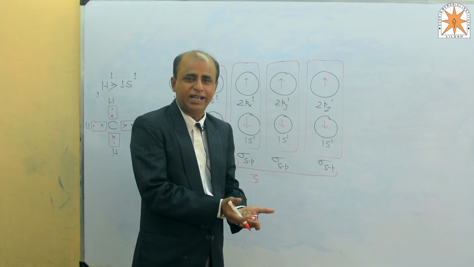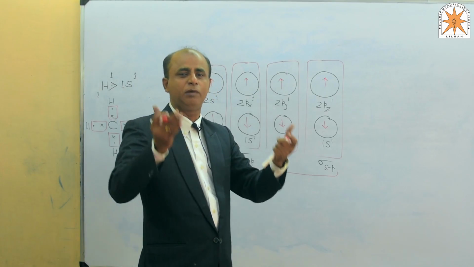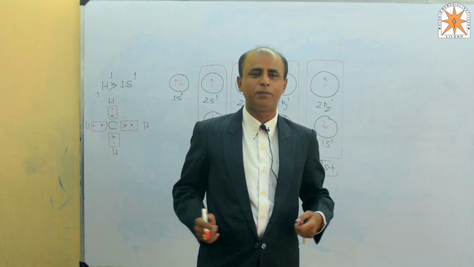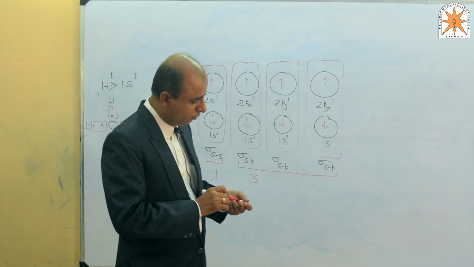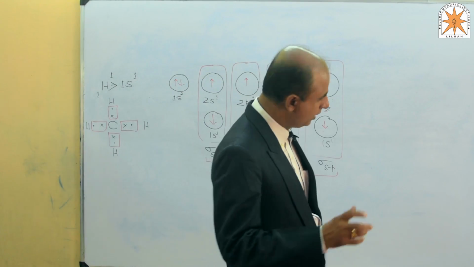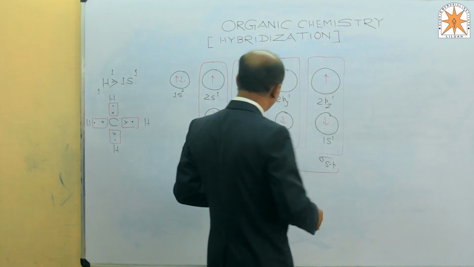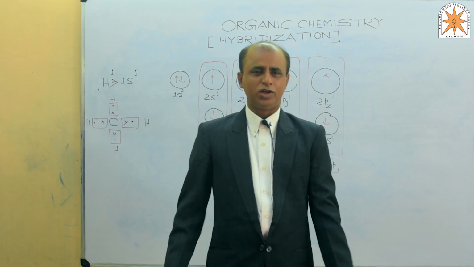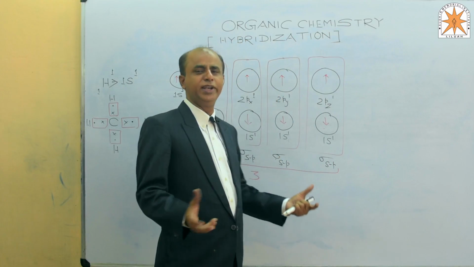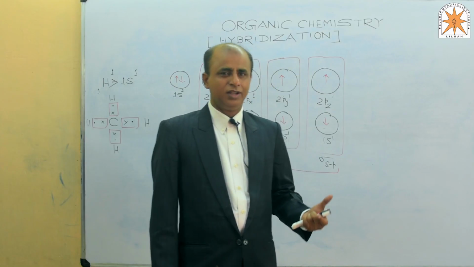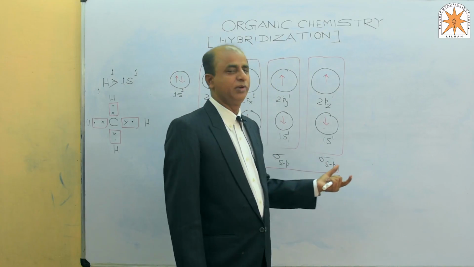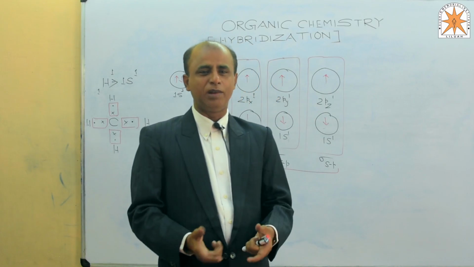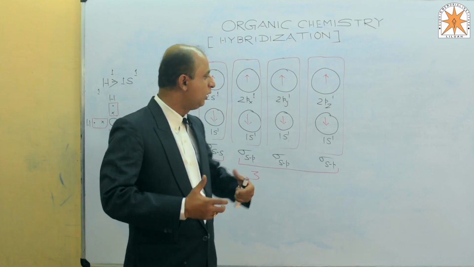So this property is explained only on the basis of a hypothetical phenomenon, said to be the concept of hybridization. Now we will have to discuss hybridization. Just after the formation of sigma bonds, we will have to discuss the formation of pi bonds, because in hybridization there are many types, and in those hybridizing elements we will face double or triple bonds also.